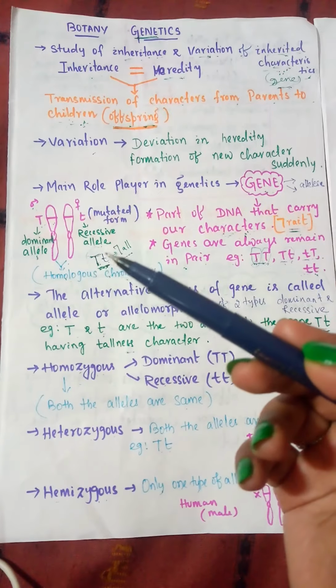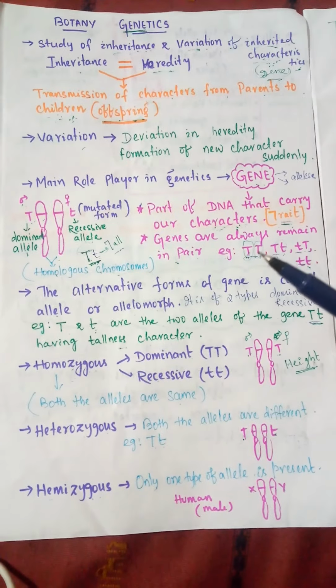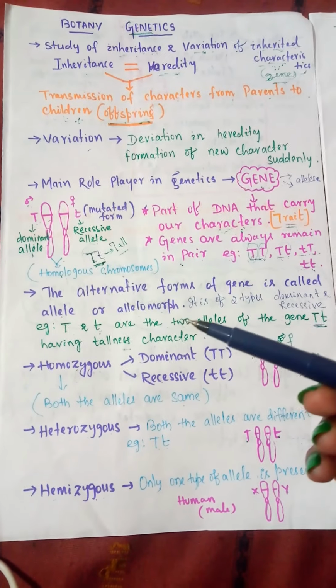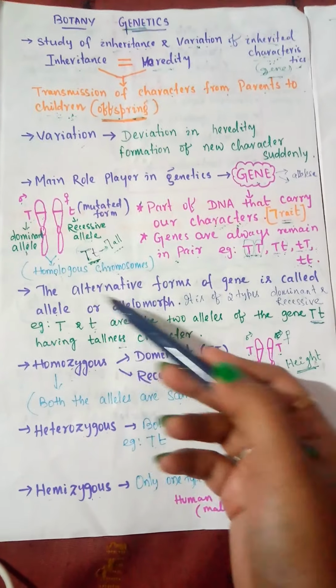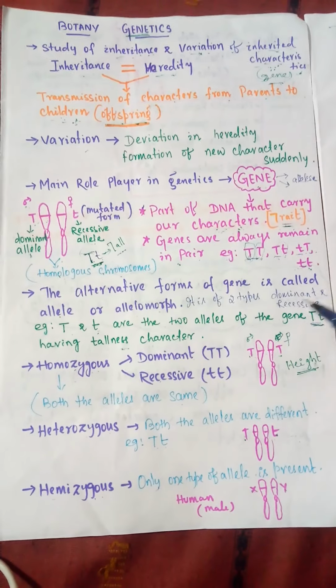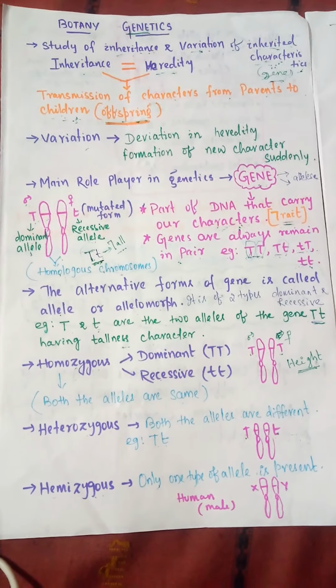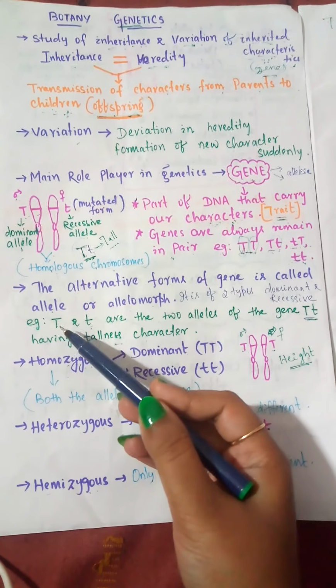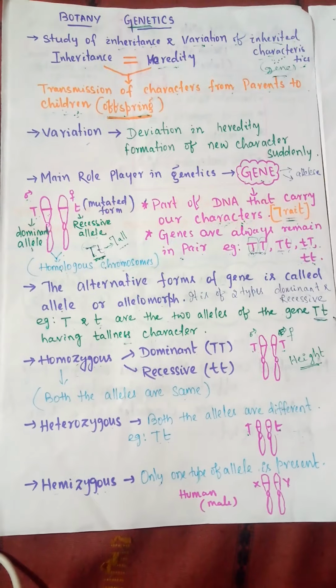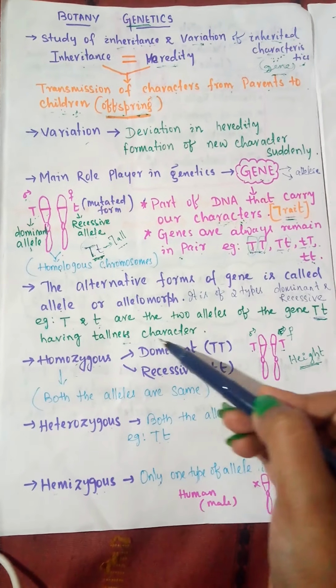The dominant allele is always expressive and the recessive allele is always suppressed by the dominant allele. Allele is the alternative form of the gene and it is of two types, one dominant and the other recessive. For example, capital T and small t are the two alleles of the gene T having the tallness character.